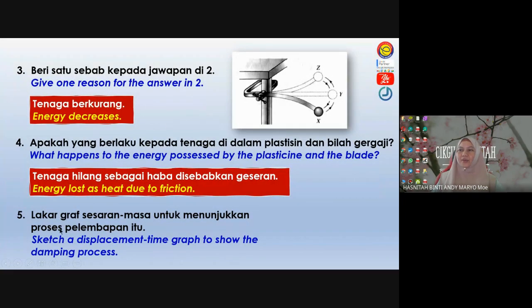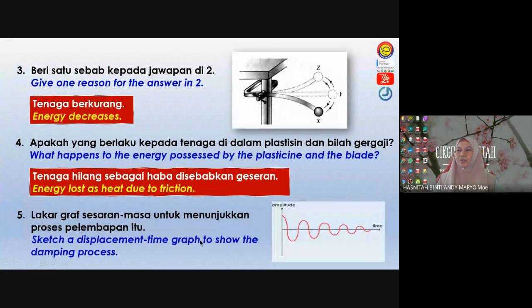Now you have to sketch a displacement-time graph to show the damping process. You can see the example in your workbook on page 129, diagram 5.8b.